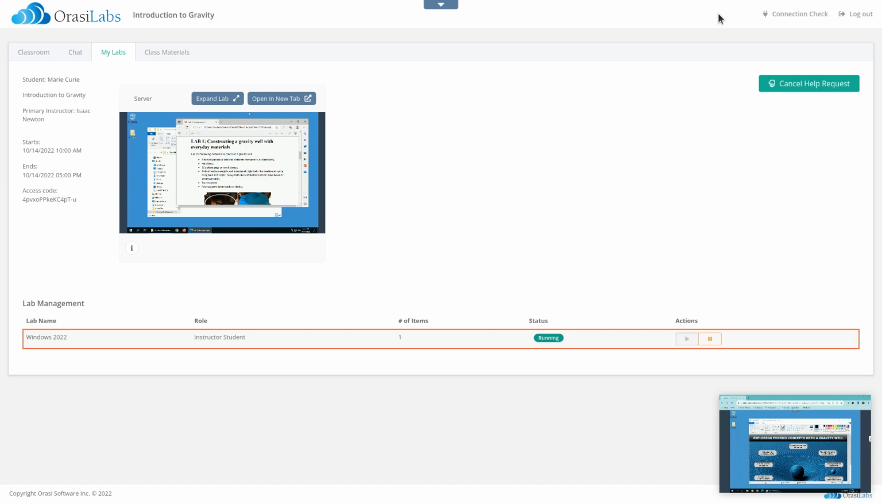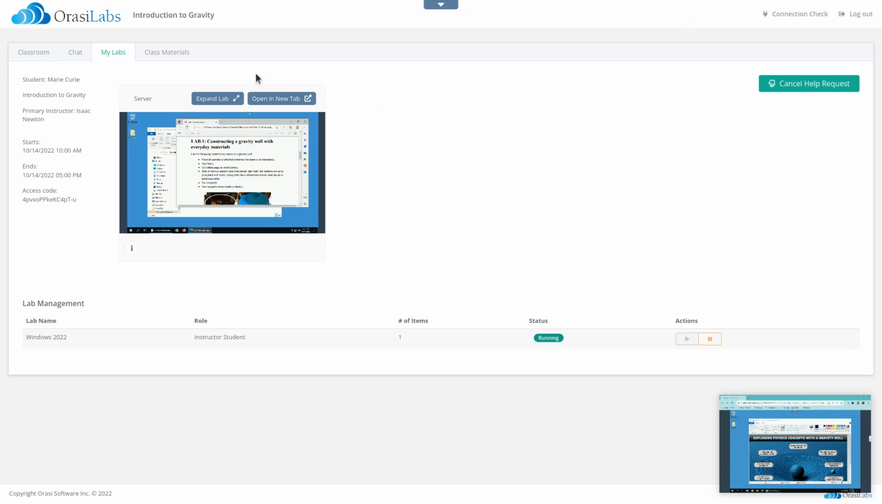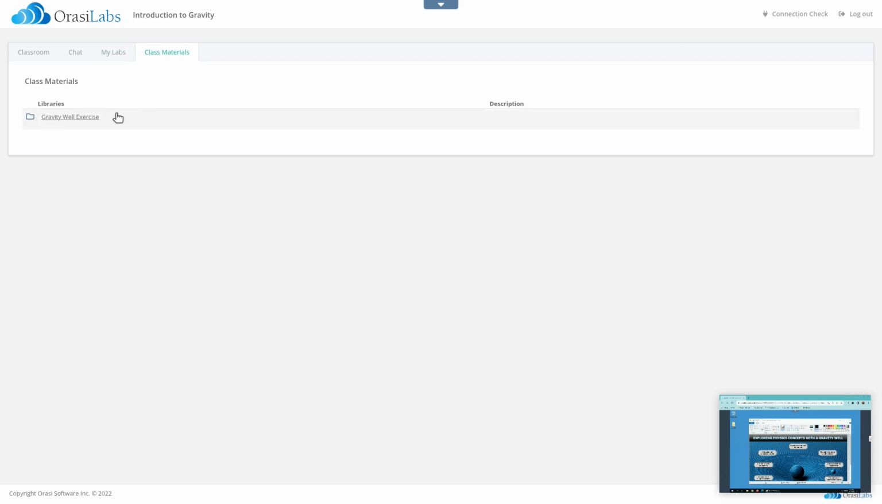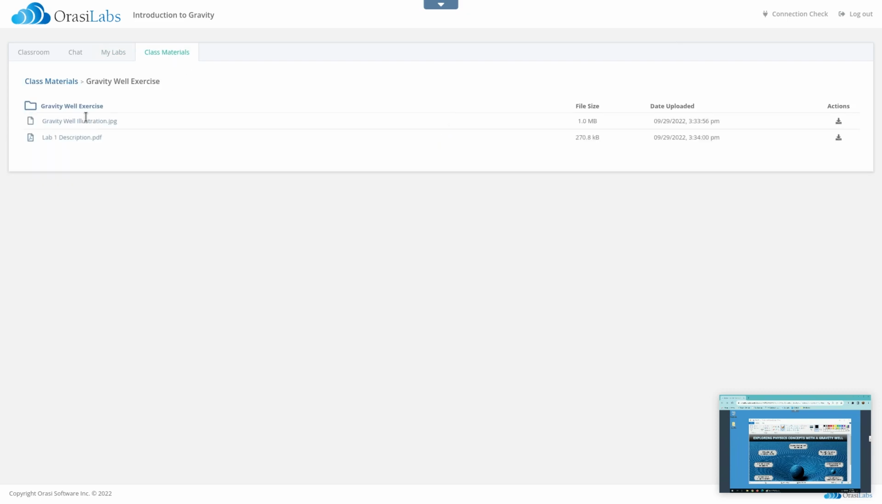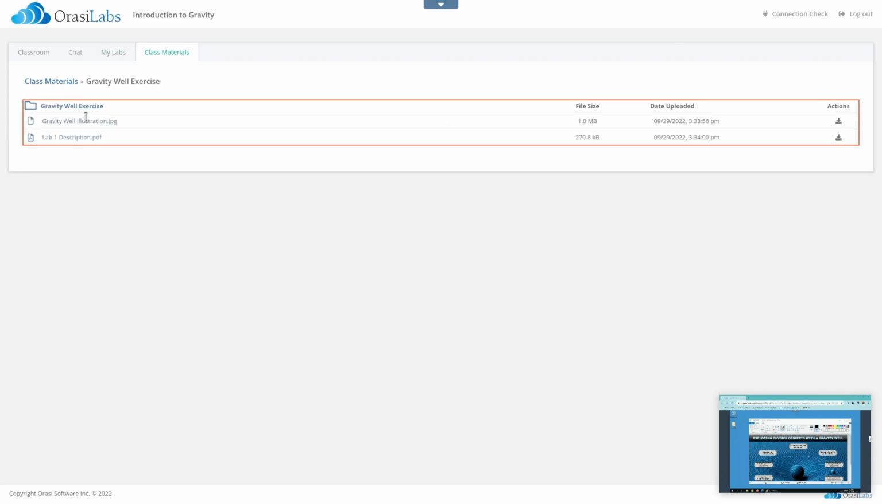Using the convenient lab control ribbon, students can pause their lab at any point and come back later right where they left off. Libraries of class material, like video or instructional documents, can be added directly to the lab for the student to use during class. Optionally, these materials can also be made available for download to the student's local computer.